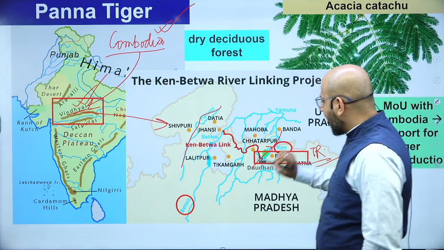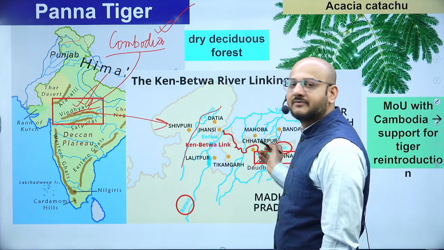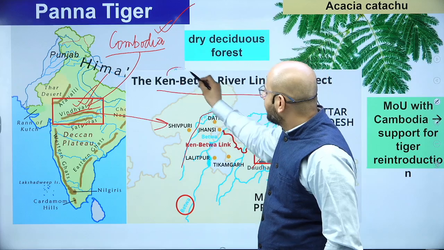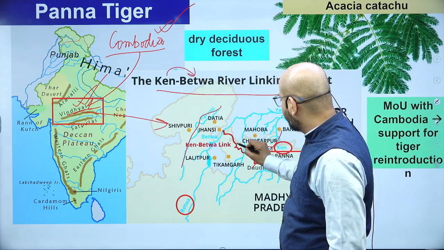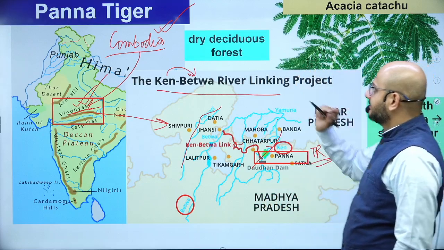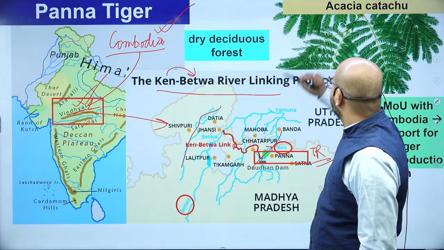Okay, and here one more question, from which river we are transferring the water to which river? Ken and Betwa. From Ken to Betwa water is being transferred, ये याद रखना है आपको। अच्छा, and what kind of vegetation do we find here?